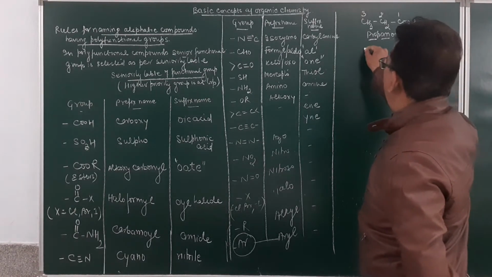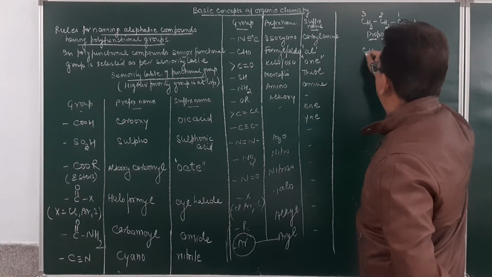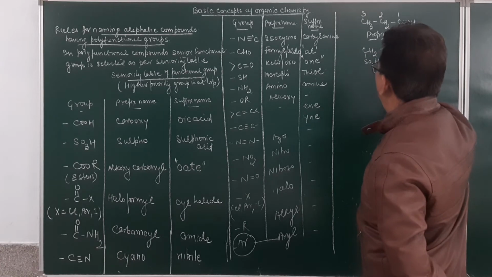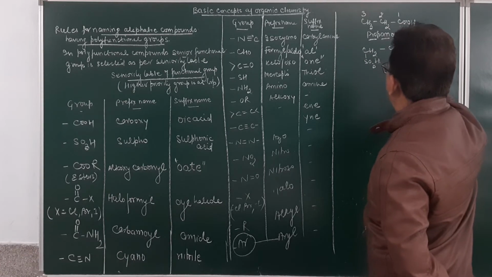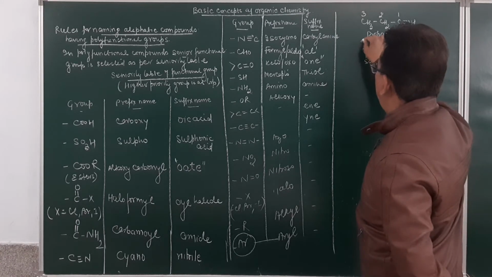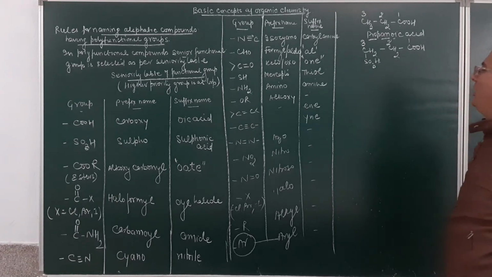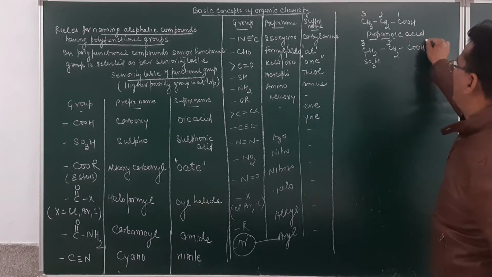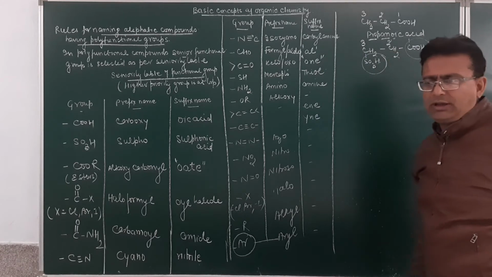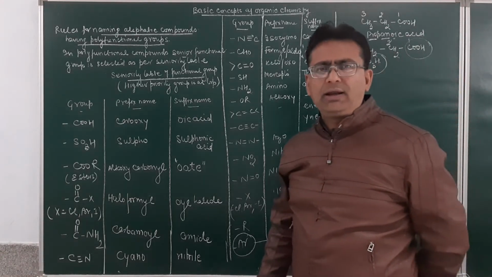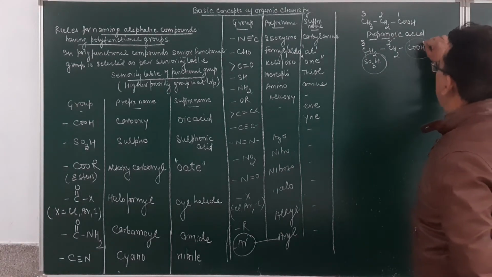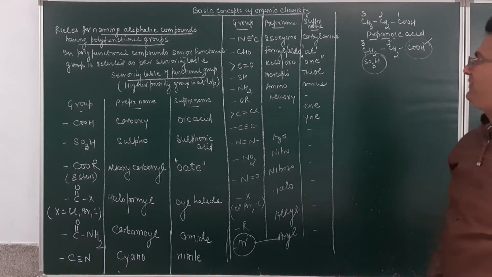Now suppose we have got this compound CH2, then SO3H, then CH2, and then COOH. So this will be 1, 2 and 3. Just see over here. There are two different functional groups. One is COOH, the other is SO3H. In this case, we will be selecting the senior functional group which is COOH. So the suffix name will be given according to COOH.